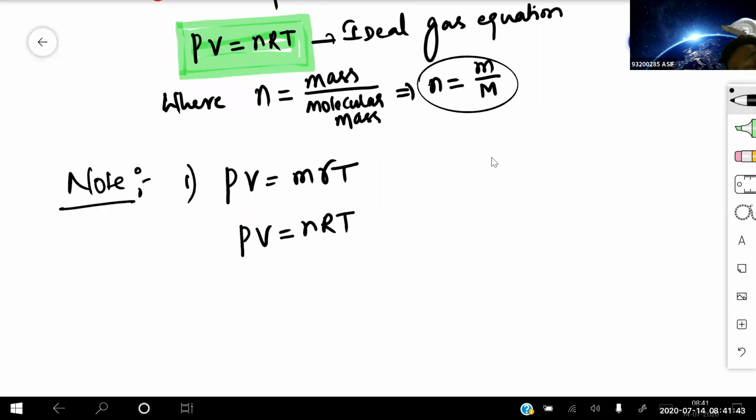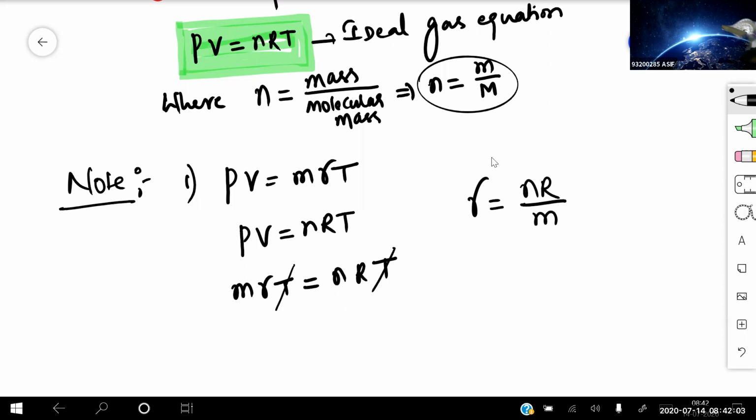So from this relation, m into small r into capital T is equal to n into capital R into T. This T will get cancelled. So I can write the value of small r is equal to n into capital R divided by mass.